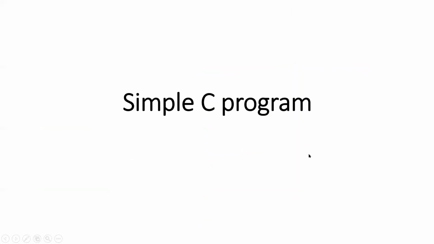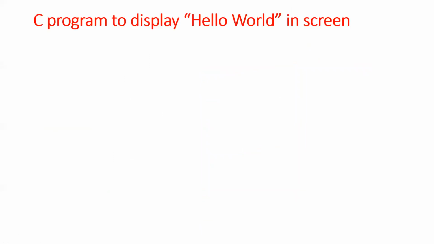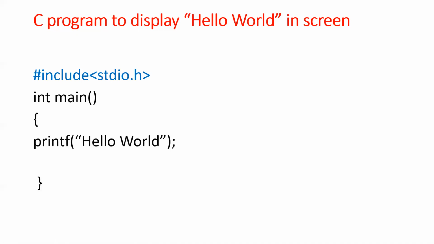So now we will see one simple C program, our first C program. A C program to display hello world on the screen. So you must get the output as hello world. That is the meaning of displaying hello world on the screen. First we need to write this line, called a preprocessor directive. It is hash include stdio.h. This is a compulsory line. Later, int main, open brace, close brace.